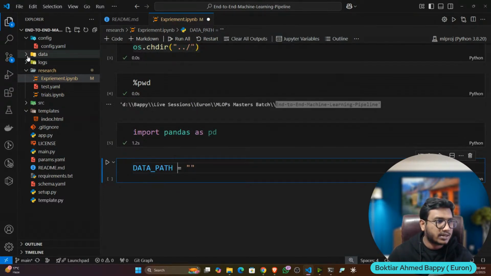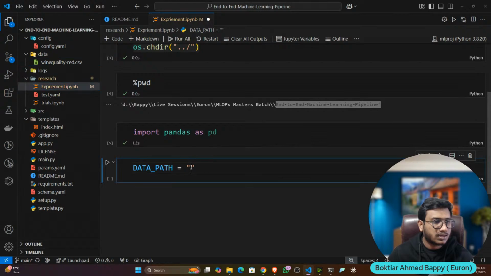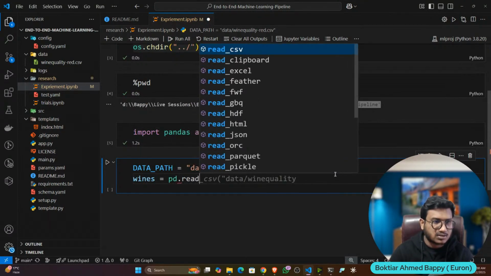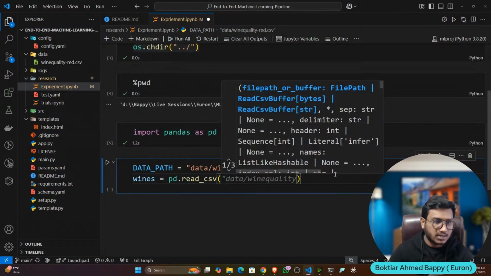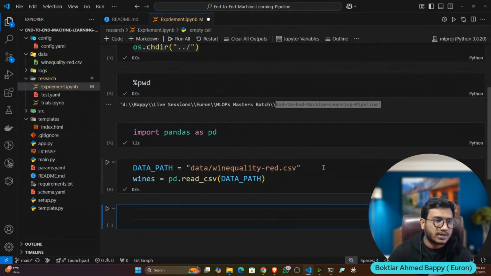Where is your data? Your data is present inside the data folder. Let's copy the relevant path, and here let's mention it should be forward slash. Okay, then after that I will load the data. So this is wine data, I'll name it as wines. pd.read_csv, and inside that, just mention the data path. That's it. Now let's load the data.